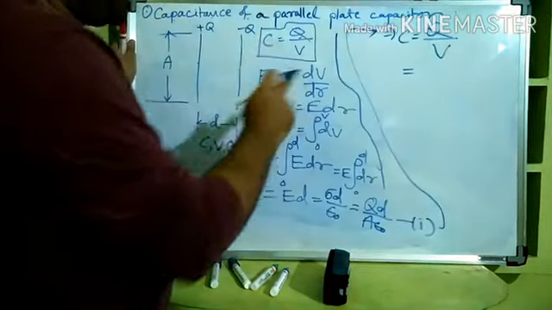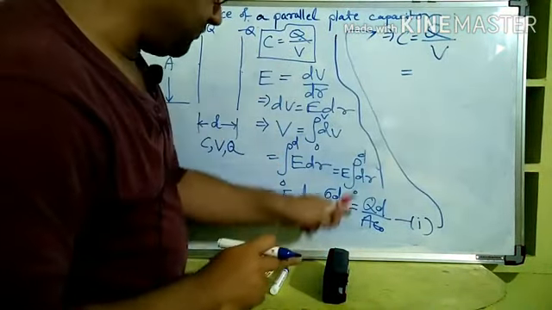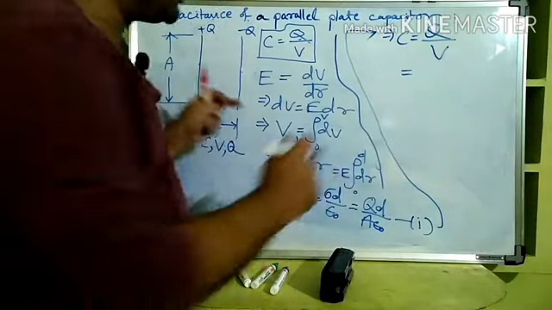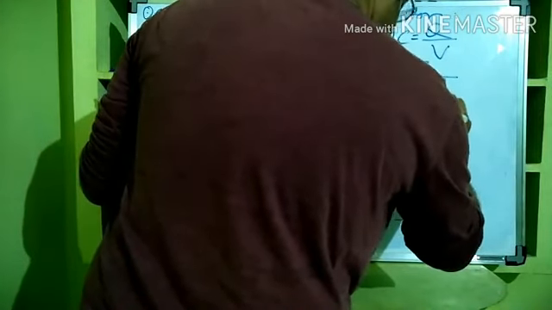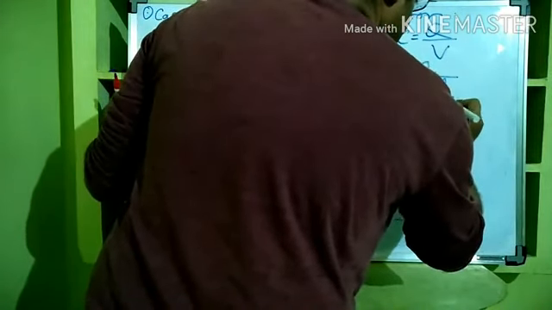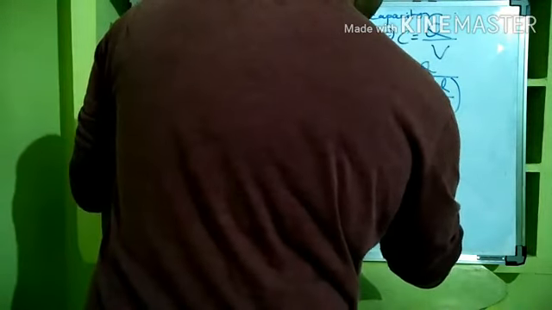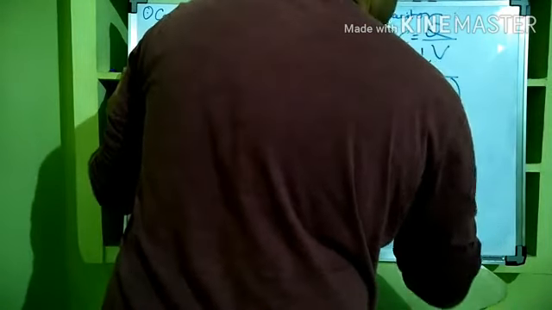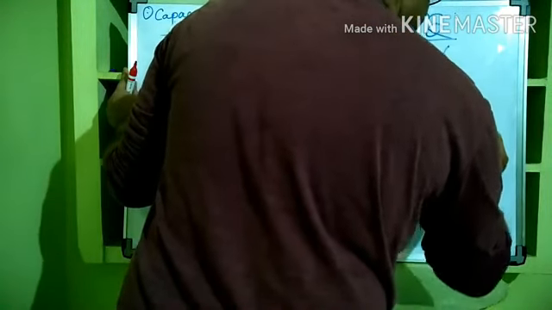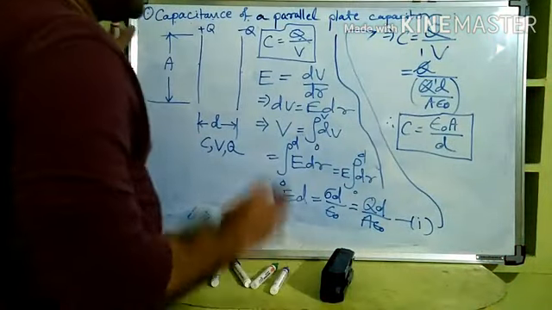C is equal to Q by V, this we know, and in this V we can put what we got, Qd by A epsilon naught. Epsilon naught will go up, therefore C is equal to epsilon naught A by d.